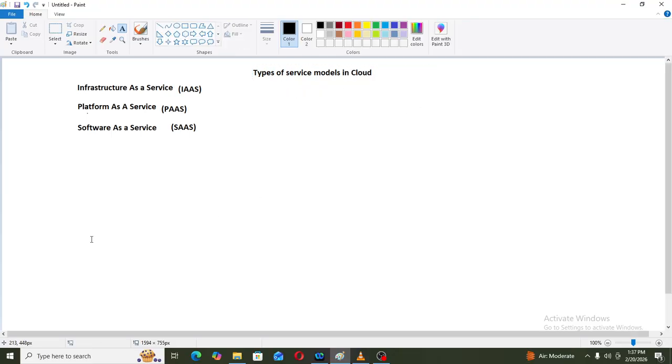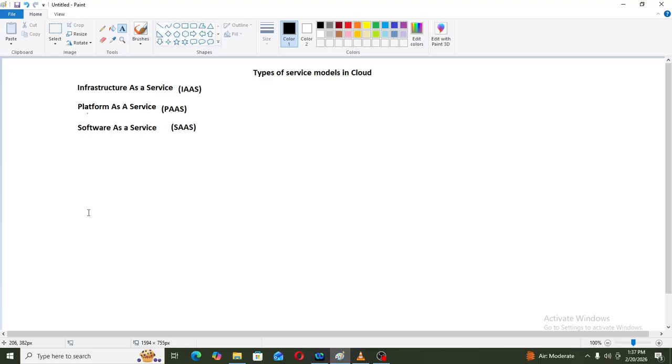Now we will understand this service model in depth. Before moving forward, we should know what AWS is providing to us in infrastructure as a service, and what we are doing as a customer in this service model.